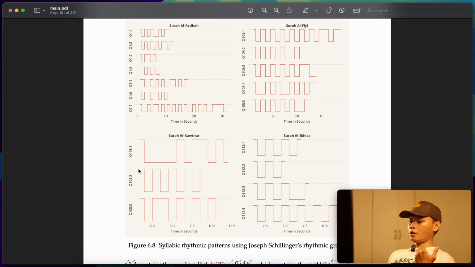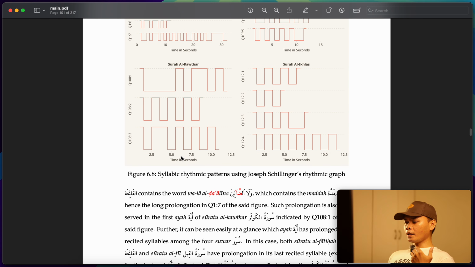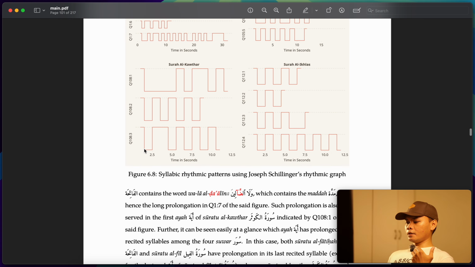And then فصل لربك وانحر, that's it, right? And then إن شانئك هو الأبتر, that's the last verse of it.